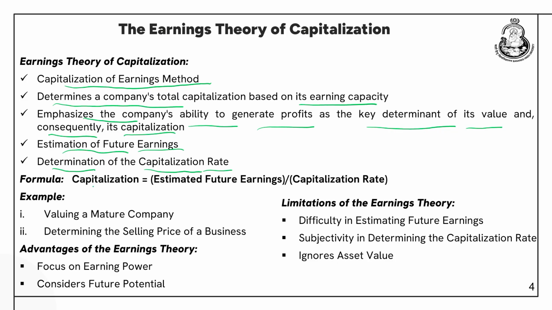So, we can calculate the capitalization using the earnings theory on the basis of this formula. What is it? Estimated future earnings, divided by the capitalization rate, or the normal rate of return, or the rate of return which is being enjoyed by the similar kind of companies in the same industry who are taking a similar kind of risk. That is what the capitalization rate is.